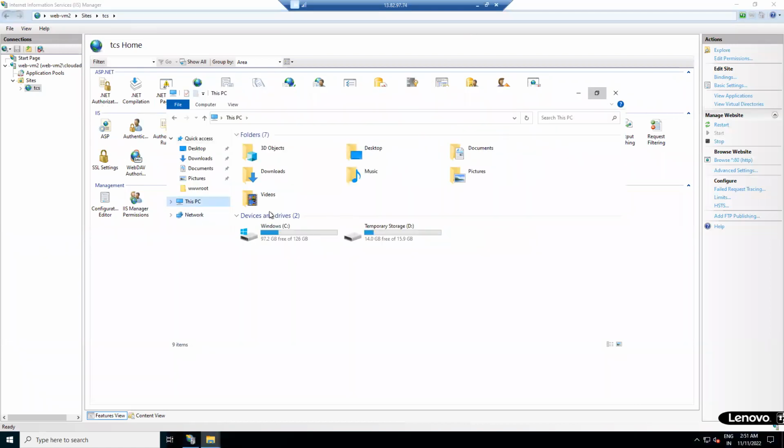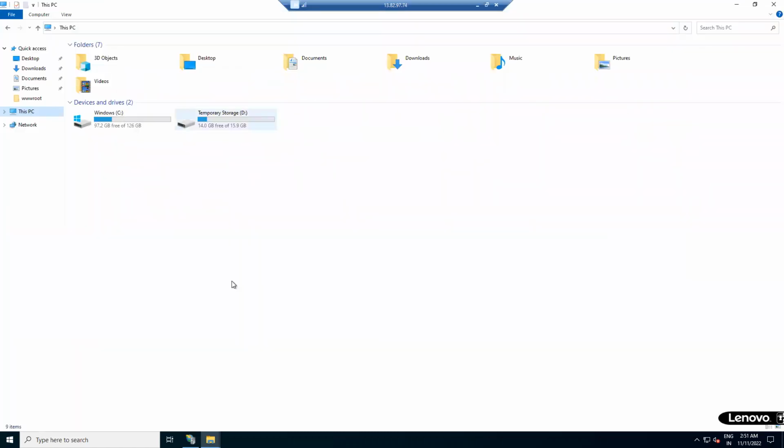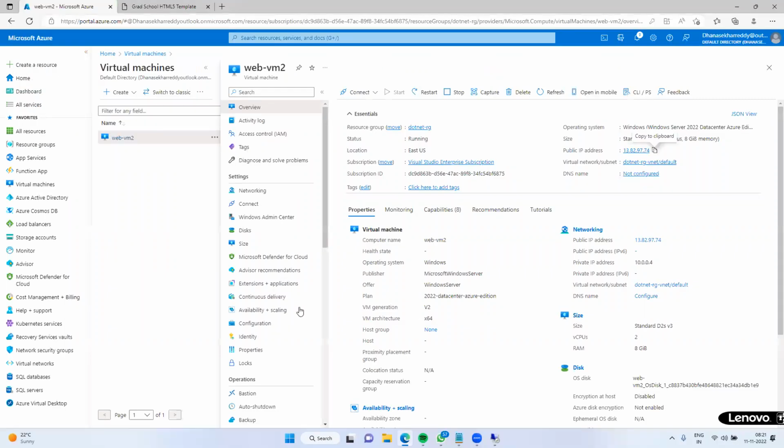That is the OS disk. Am I right? This is the temporary disk, leave it, it is of no use. So at this moment, we have only one disk called the OS disk. The size of the OS disk is 128 GB. If it is full, then how do we extend it? How do we initialize our disk? We have a lot of interesting topics, so we will cover them one by one.